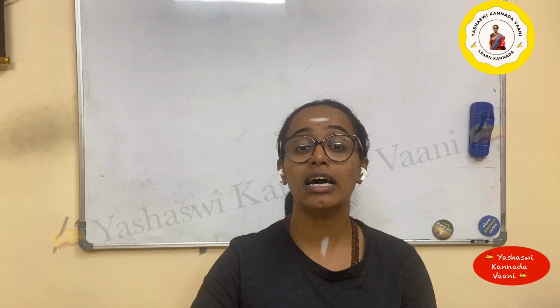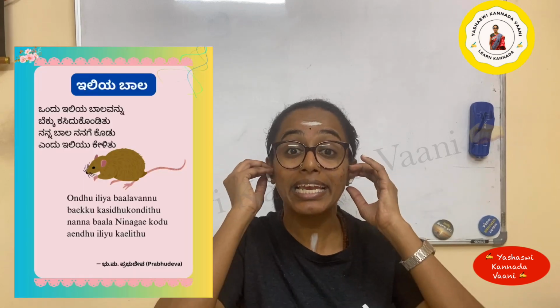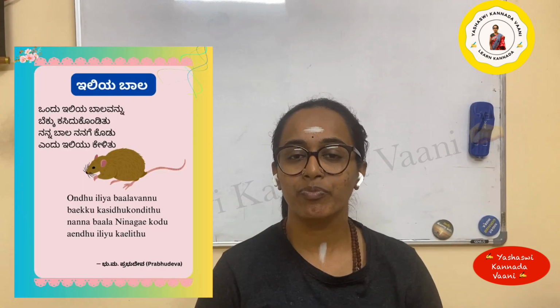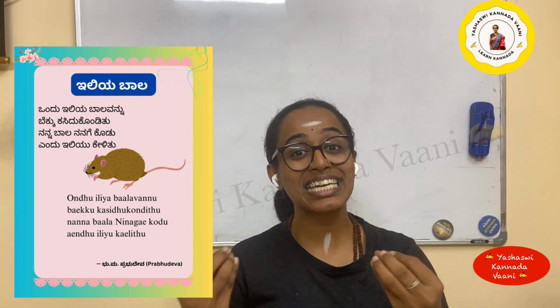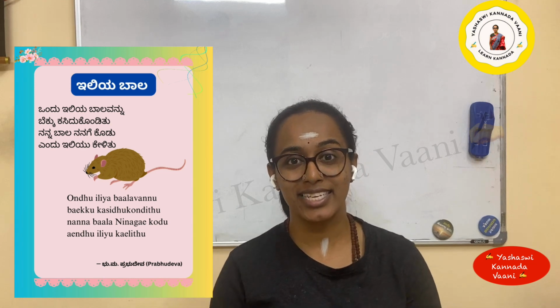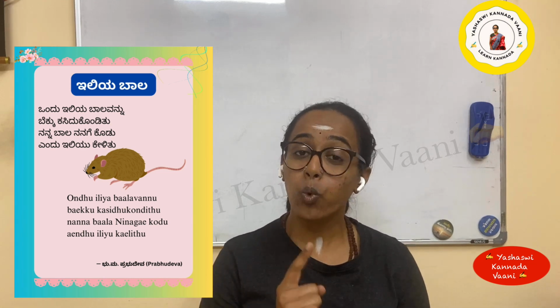So ivattina rhymes yadu. Today's rhymes is Iliya Bala. Ili andre rat. Bala is a tail. The tail of a rat. Okay, rat's tail. Iliya Bala, rat's tail. So start ಮಾಡೋಣ. ಒಂದು ಇಲಿಯ